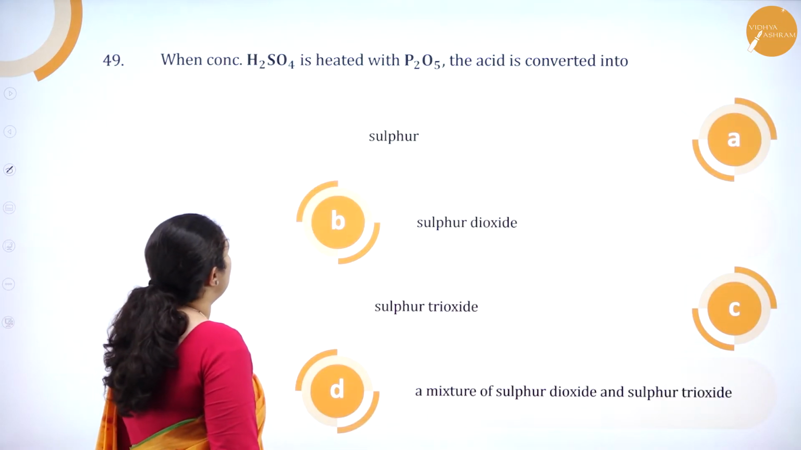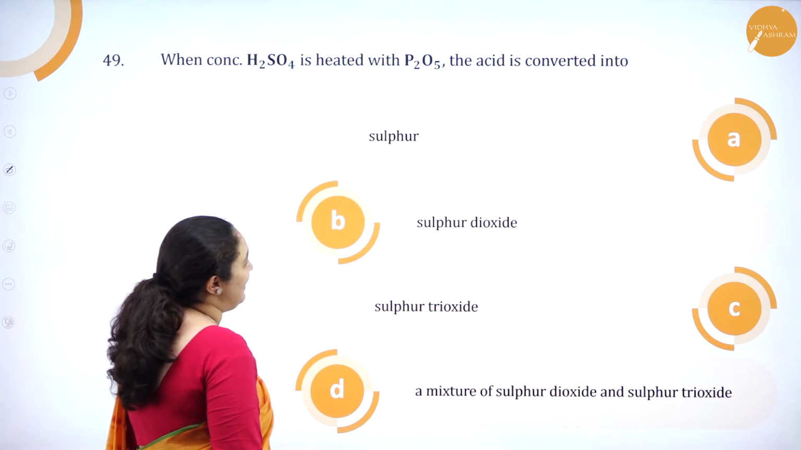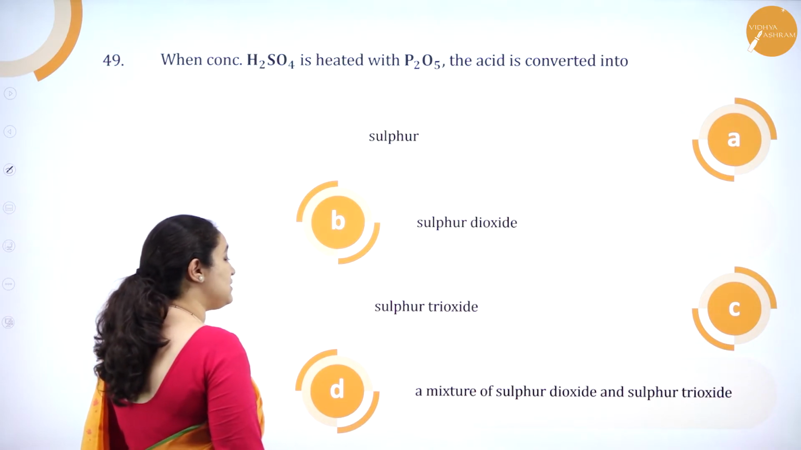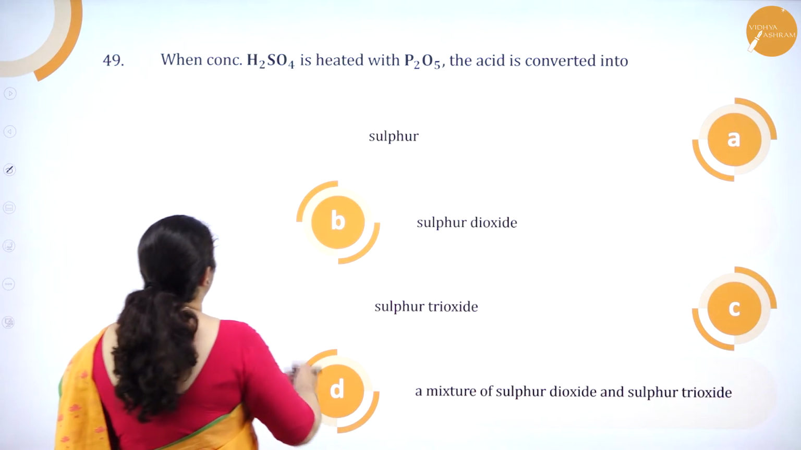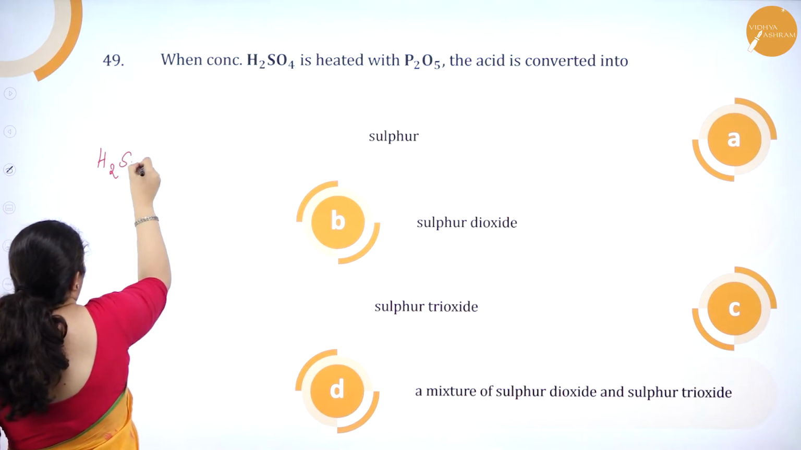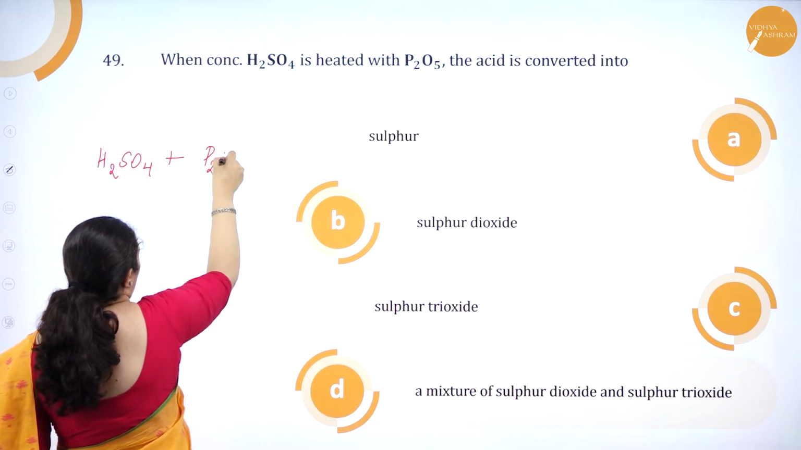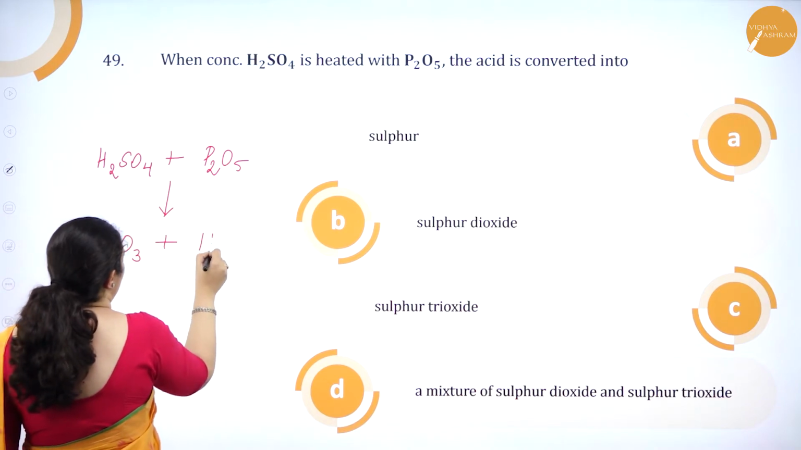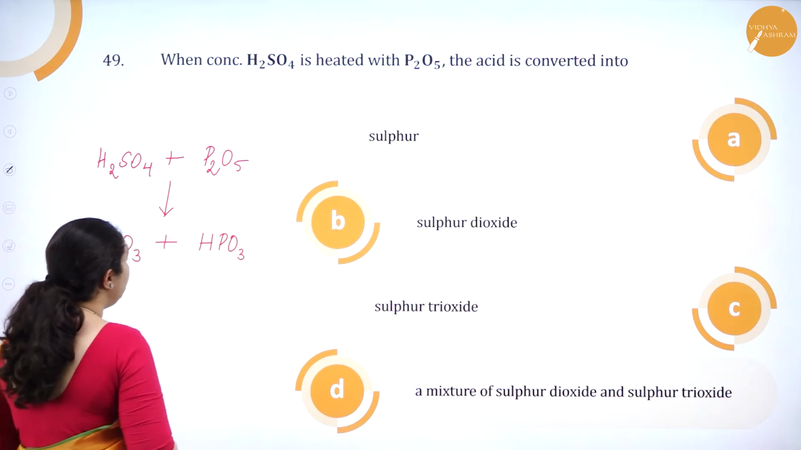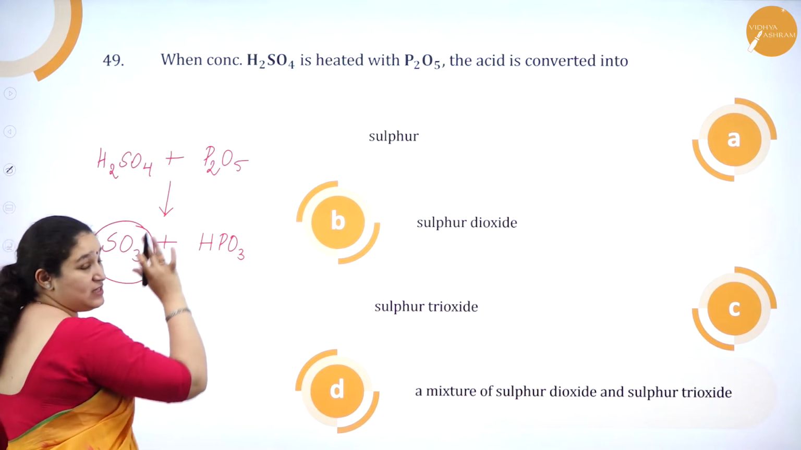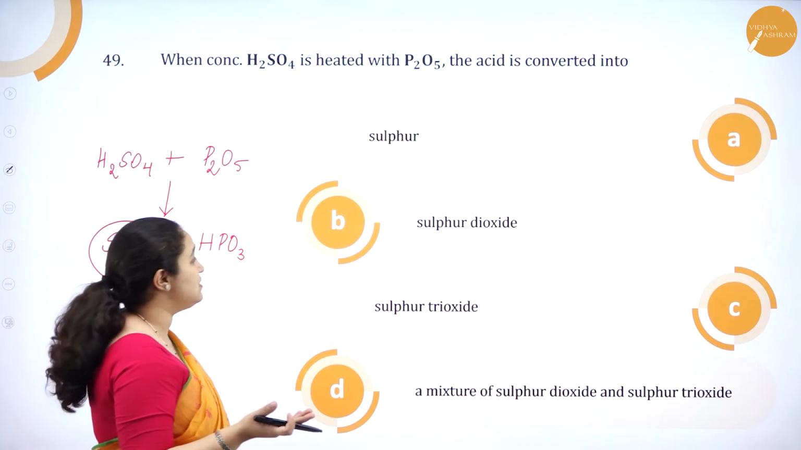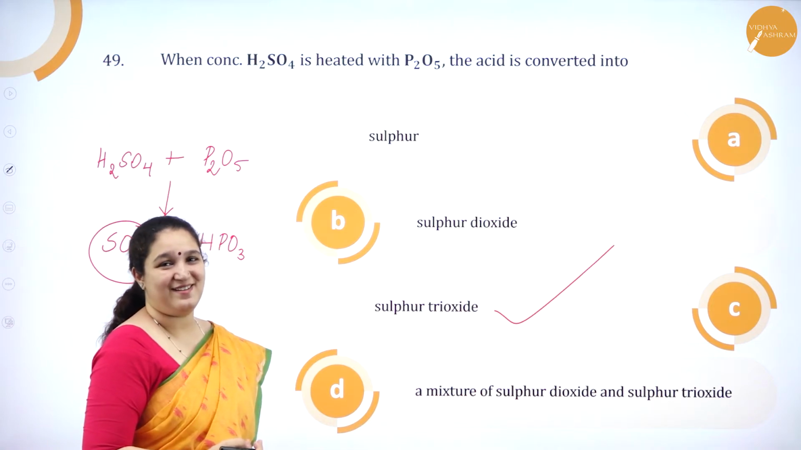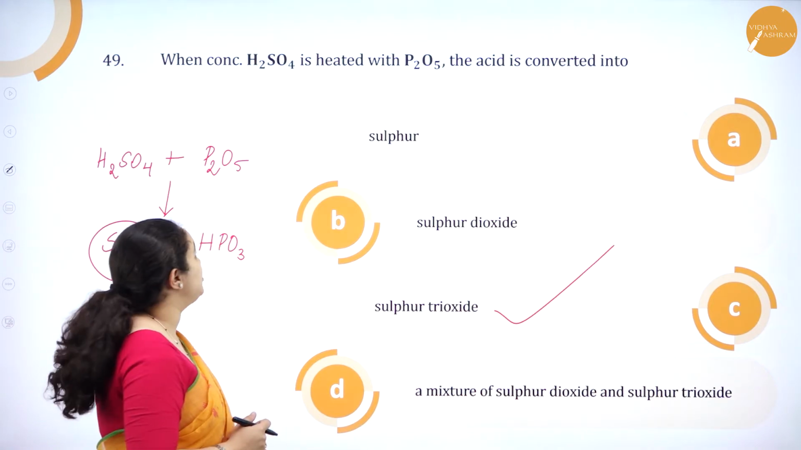When concentrated H2SO4 is heated with P2O5, the acid is converted into sulfur, sulfur dioxide, sulfur trioxide, a mixture of sulfur dioxide and sulfur trioxide. So what is it that is reacting? H2SO4 plus P2O5. When it reacts, we will get sulfur trioxide gas and HPO3. Okay. So we are getting sulfur trioxide. Of course, I have not balanced the equation. I just need the answer here. So it is sulfur trioxide which is formed. So option C is the correct answer. Okay. So we'll see the next question.